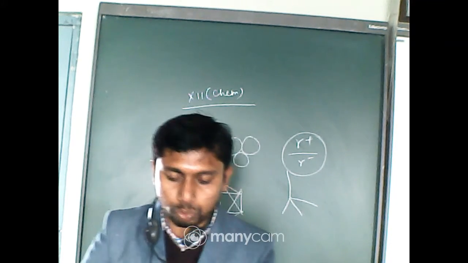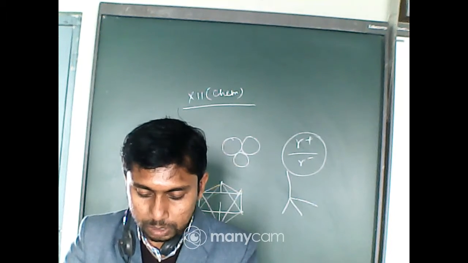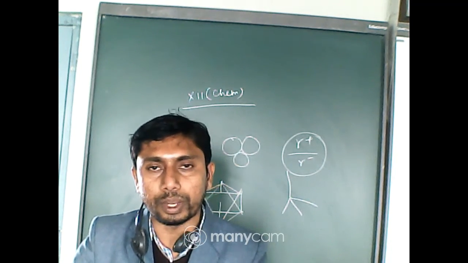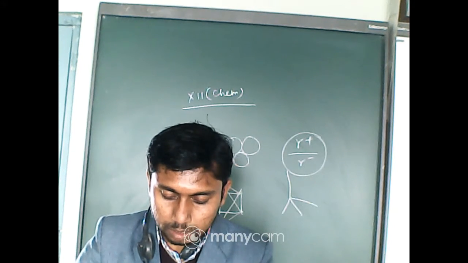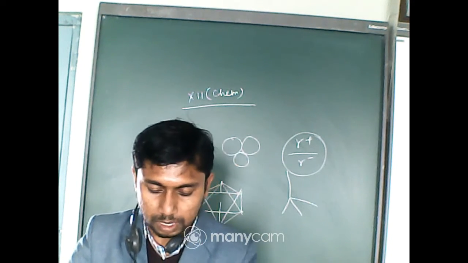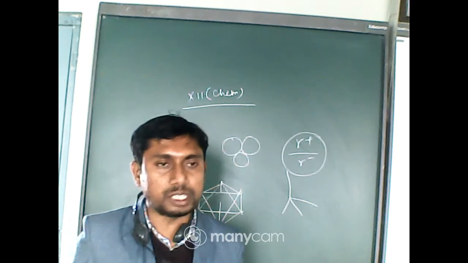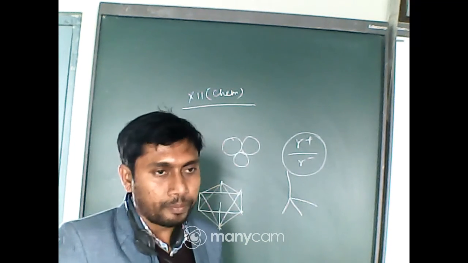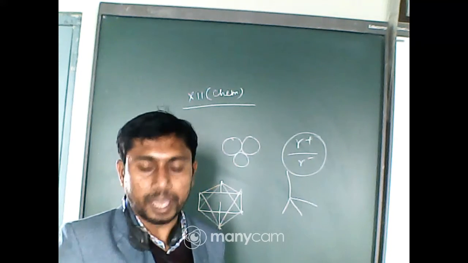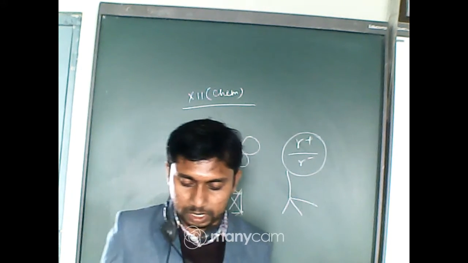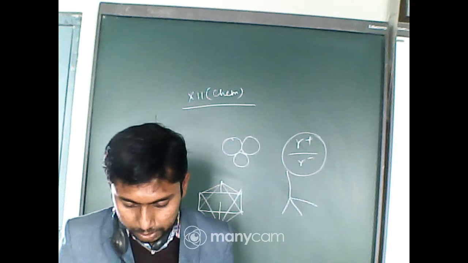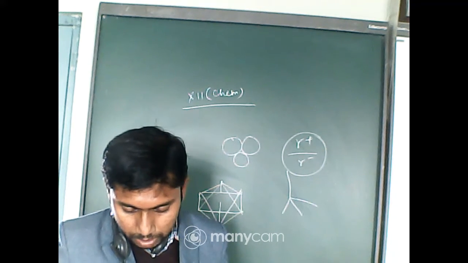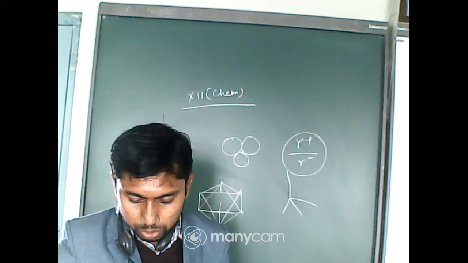Next one, 0.225 to 0.414, this is coordination number 4, and tetrahedral. 0.414 to 0.732, it is coordination number 6, and octahedral, and 0.732 to 1, the coordination number is 8 here, and the crystal is body centered cubic. And there are the defects also.